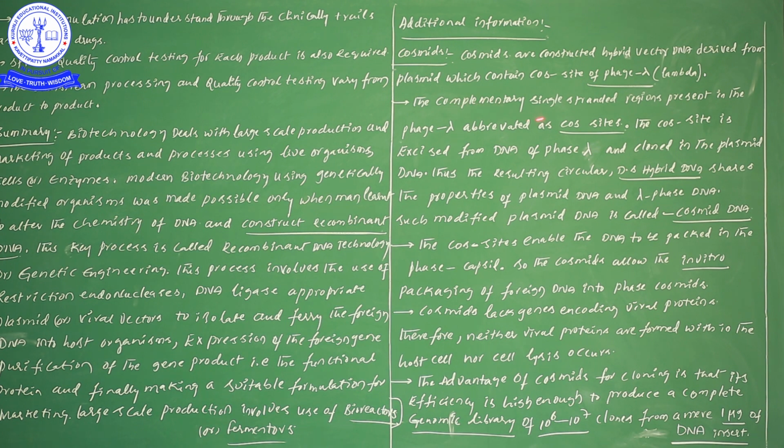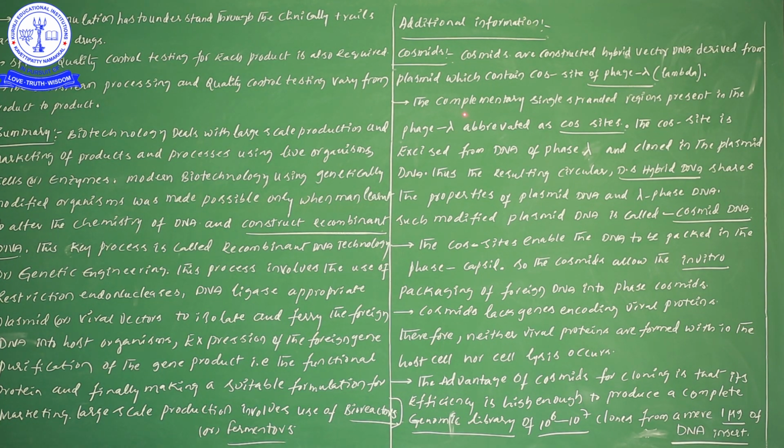So next one, the complementary single stranded regions present in the phage lambda, abbreviated as cos site. Now you may ask, sir, the cos site which is present in the lambda phage, how do we have to understand it? Now what are the complementary single stranded regions?